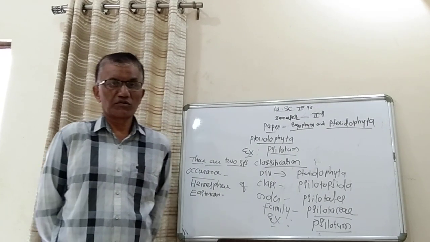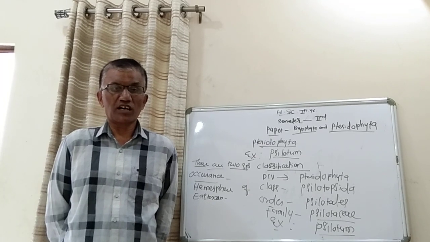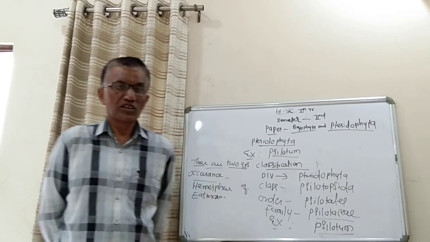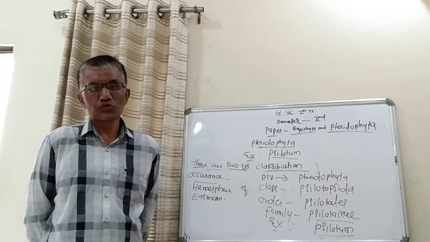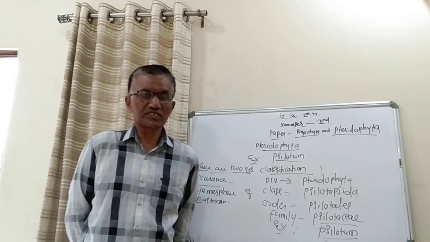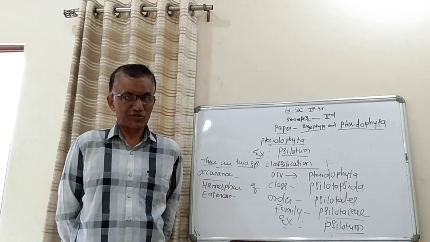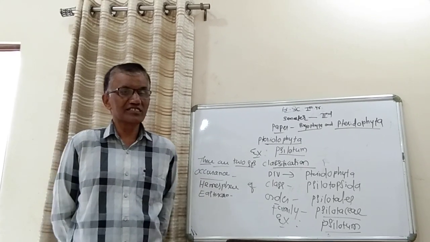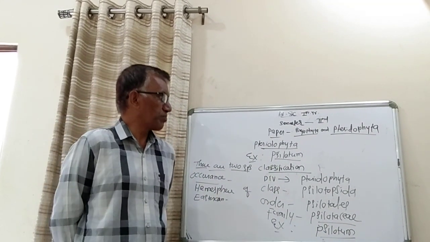Most of the species of Pteridophyta are terrestrial, whose plant body is distinctly differentiated into root, stem, and leaf-like structures. They have true roots, stem, and leaves. Therefore, they are advanced. This is one of the most advanced groups of plants in the plant kingdom.